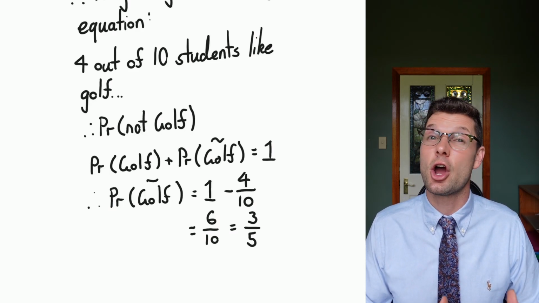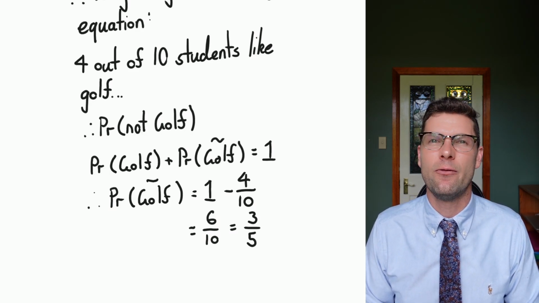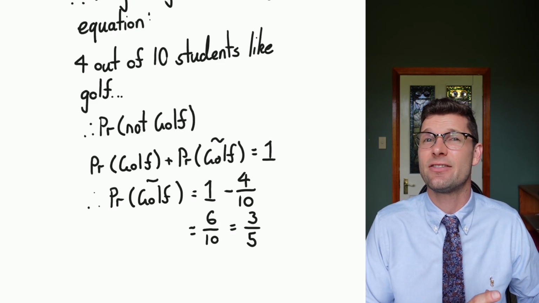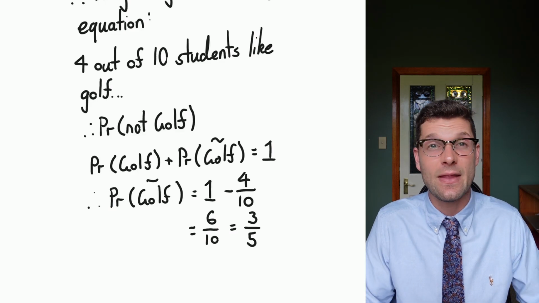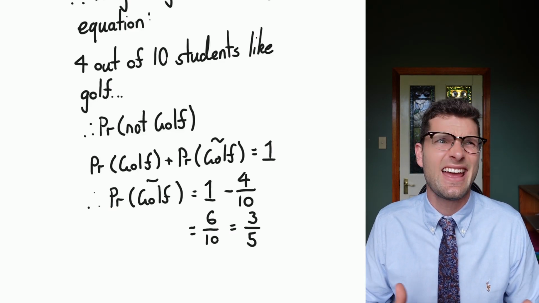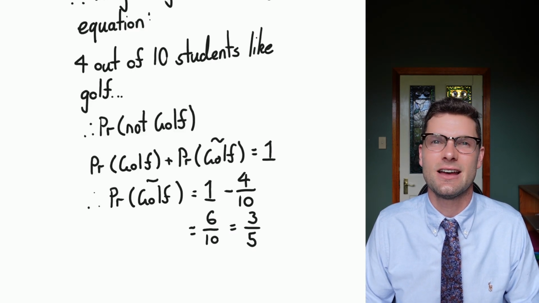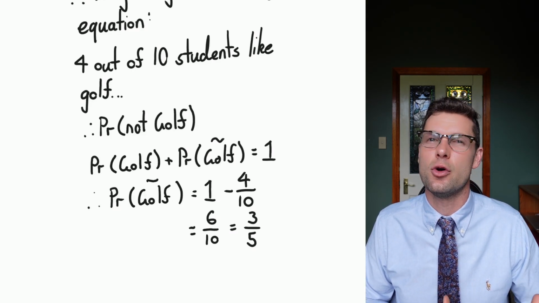So this is just one look at why this is really helpful. If you've got multiple things going on, sometimes it's way easier to count the chance of something not happening and then minus it from 100% instead of counting up everything that is occurring in that event. So it's just a little shortcut for you moving forward.